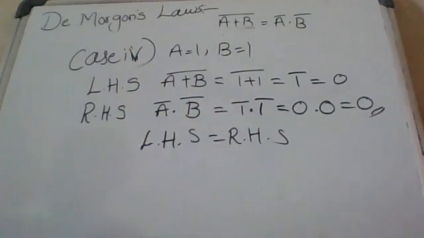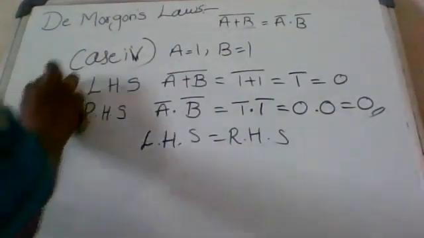In 4 cases, the left side equals the right side. From these 4 cases, we can say that the first law is proved, or De Morgan's first theorem is proved.